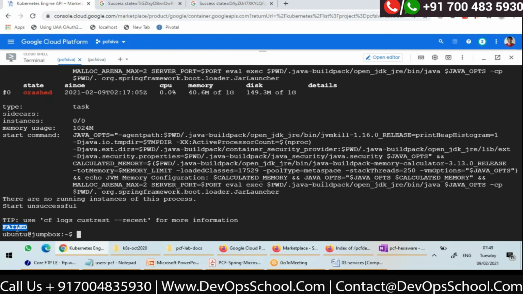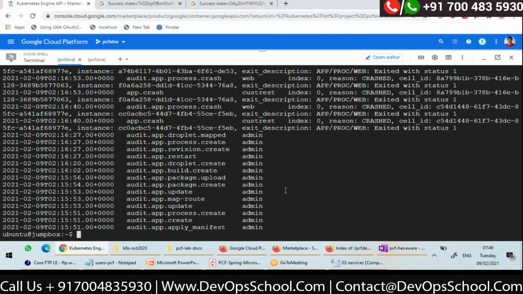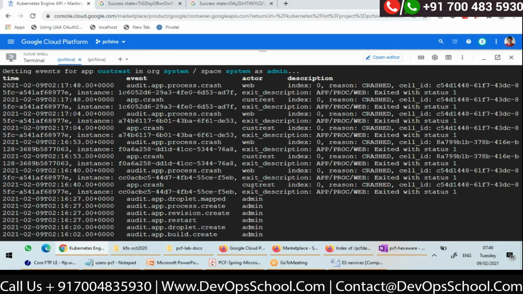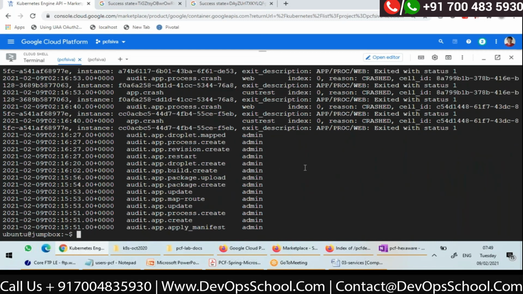It failed. See, it crashed. Now, if I say cf events cust-rest, it will show all the events. See how many times it exited? 1, 2, 3, 4, 5, 6, 7. 6 times it restarted and the 7th time it failed, right? So that's the thing. Now my application is not starting.